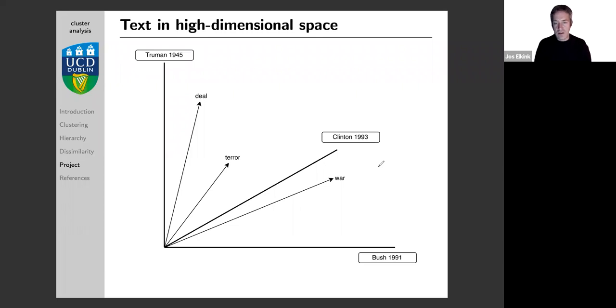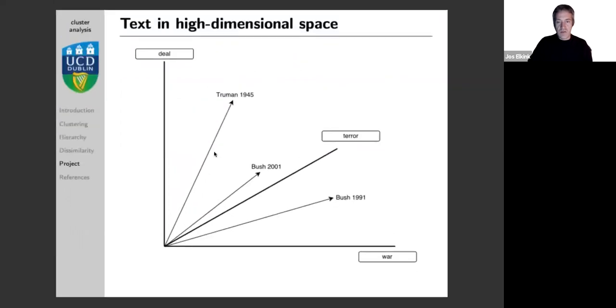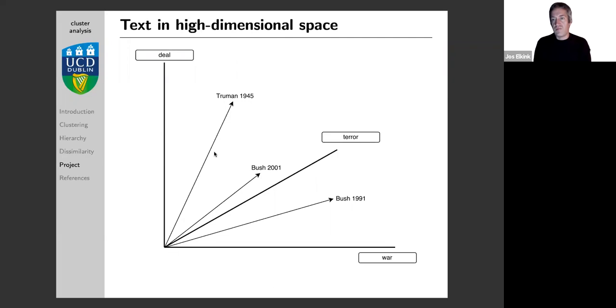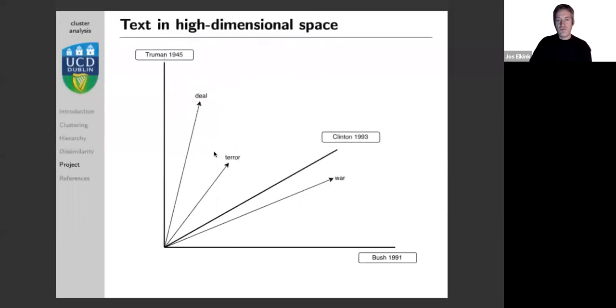So we can get a cluster of words. Whereas in the previous slide, where we had a space defined by the words and we position all the speeches, we can look at clusters of speeches that are closely clustered if they use more similar words. So clusters of speeches based on the similarity in words versus clusters of words based on common occurrence in speeches.